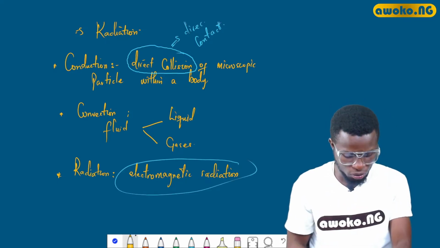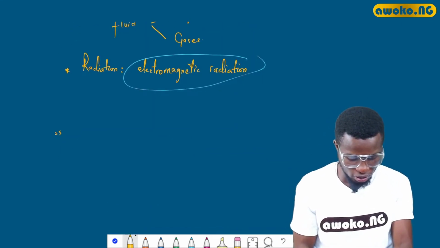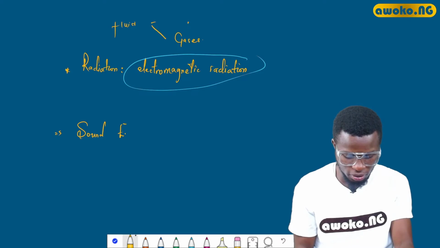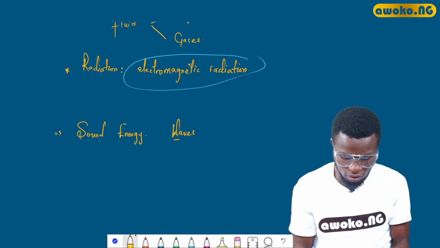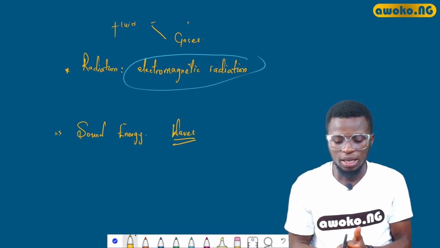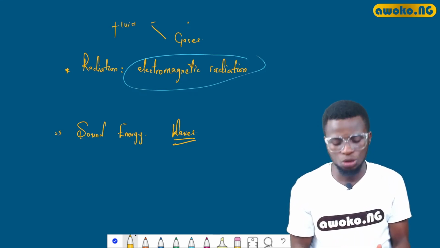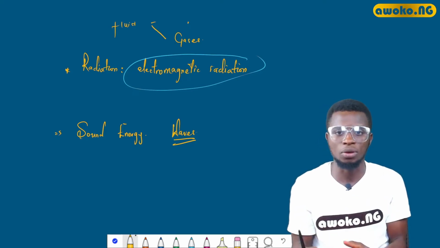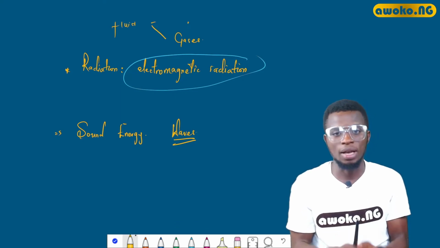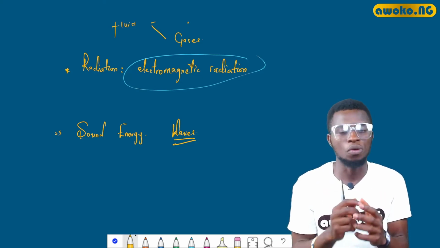Now, having talked about the heat energy, let us discuss the second form of energy, which is sound energy. Sound travels in form of waves, and it cannot travel through a vacuum or an empty space because there are no atoms to transmit the vibration from one point to another. Remember, in our previous class, I told you that sound is transmitted by means of vibration.